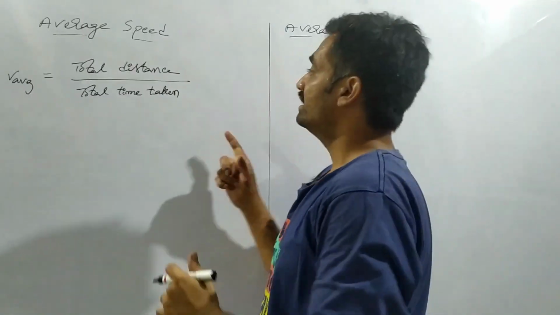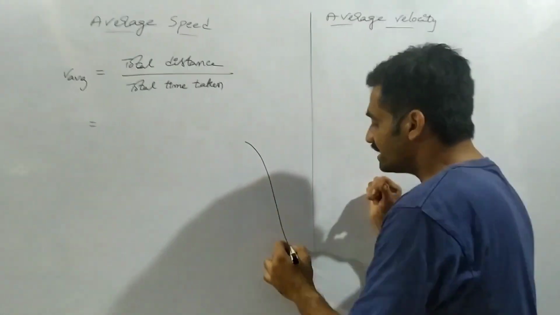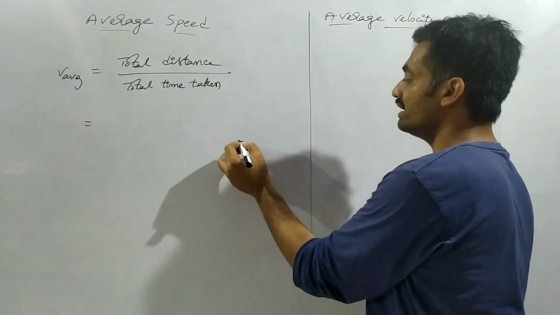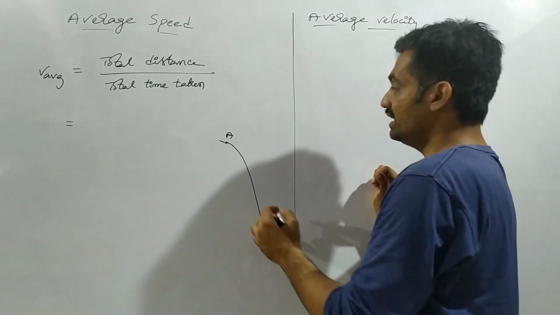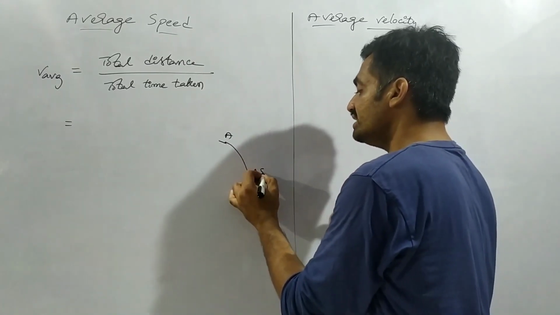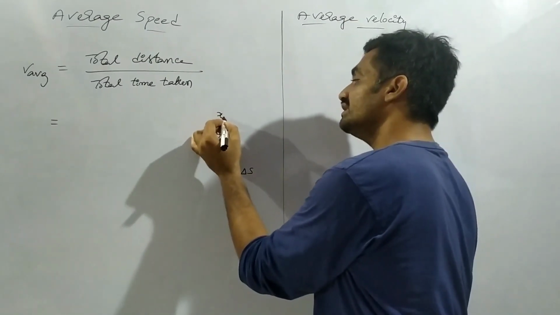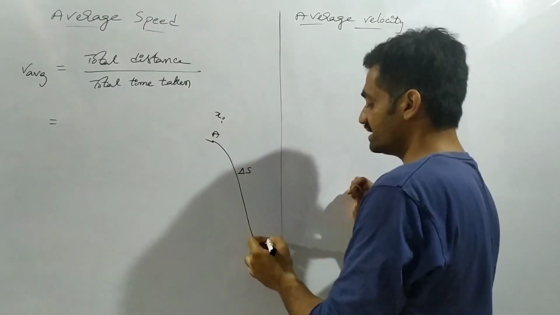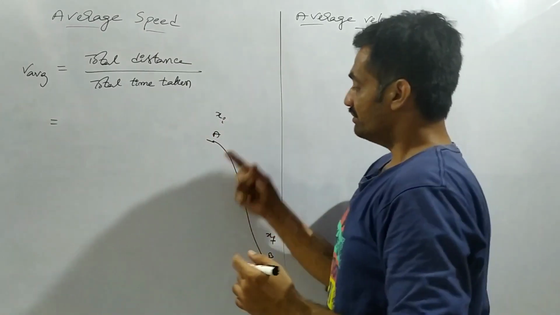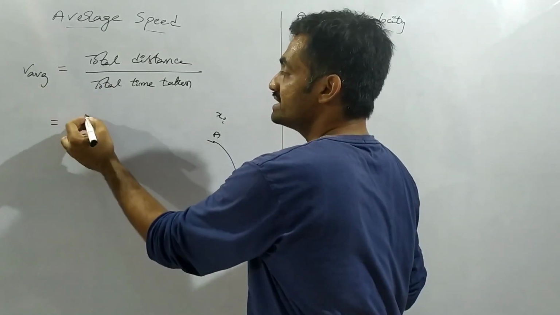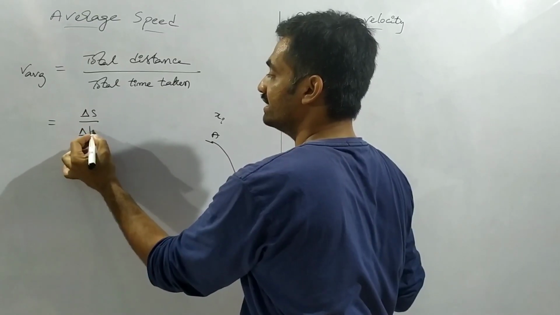Let us consider a body that has traveled from point A to B, and the change in the distance is delta s, where the initial position is x suffix i and the final position is x suffix f. Based on that, the average speed is given as delta s by delta t.